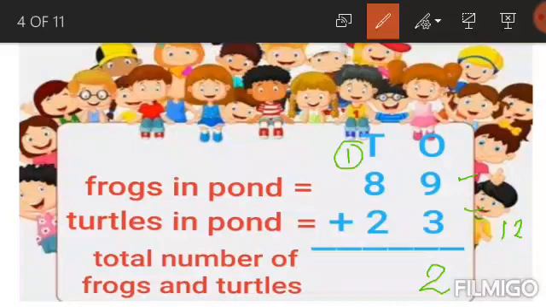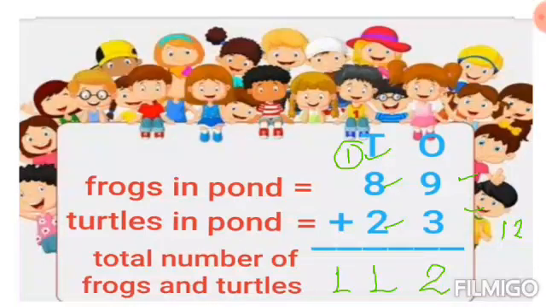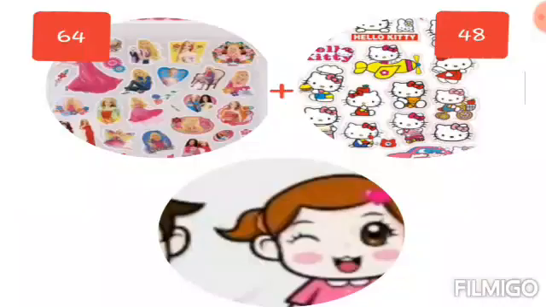Now we will add the 3 digits 1, 8, 2. We get 8 plus 2, 10, 10 plus 1, 11. So the answer is 112. The total number of frogs and turtles is equal to 112. This is your answer. Now come to the next story sum.